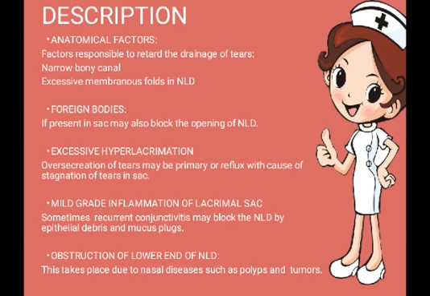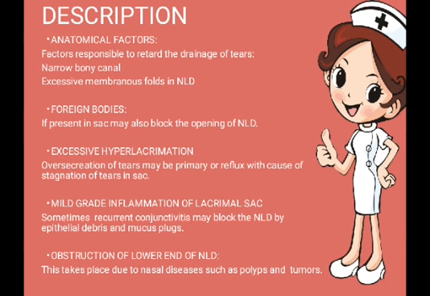First one is narrow bony canal. Next one is excessive membranous folds in NLD. A lot of membranous folds are present in the nasolacrimal duct, which slows down the drainage of tears. Next one is foreign bodies. If a foreign body is present in the sac, it may block the opening of the nasolacrimal duct because there is an obstruction.